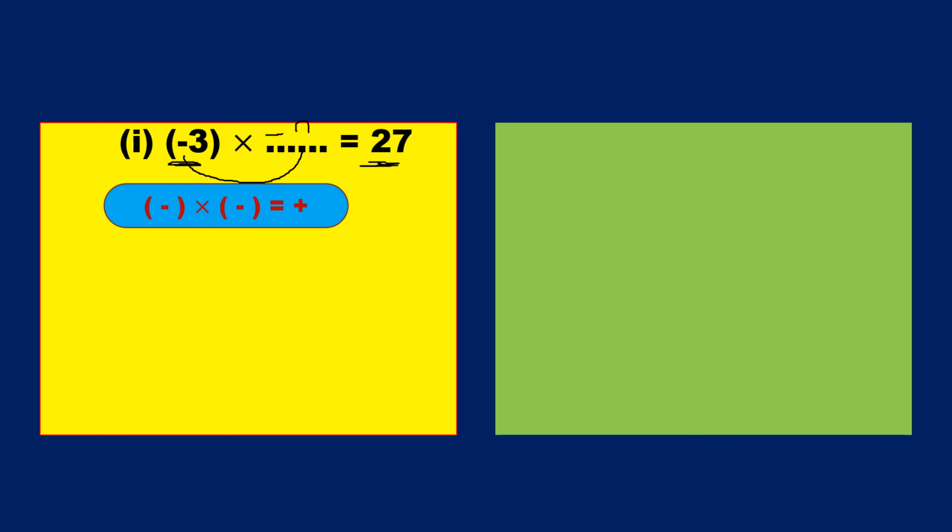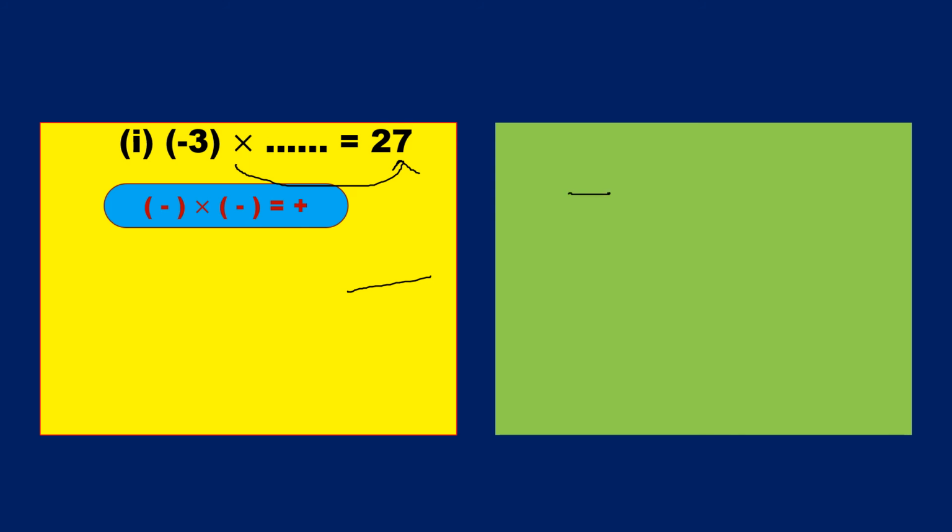Now which number should be placed in the blank? If you are perfect with the tables, you can directly write 3 into 9 is 27. Or else, if you are not perfect with tables, just divide 27 by 3. Why should we divide by 3? Because this blank is under multiplication with this number. So whenever multiplication is sent to the other side, it should be divided.